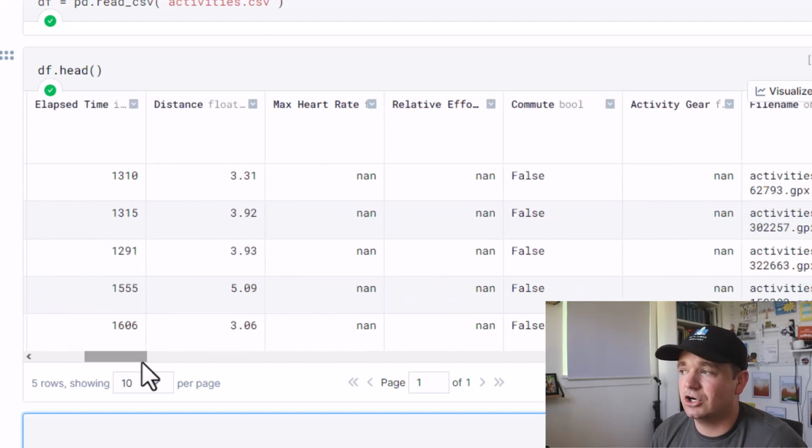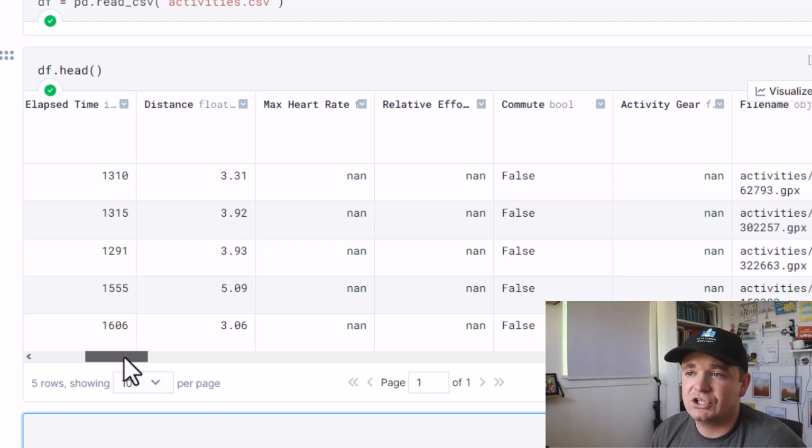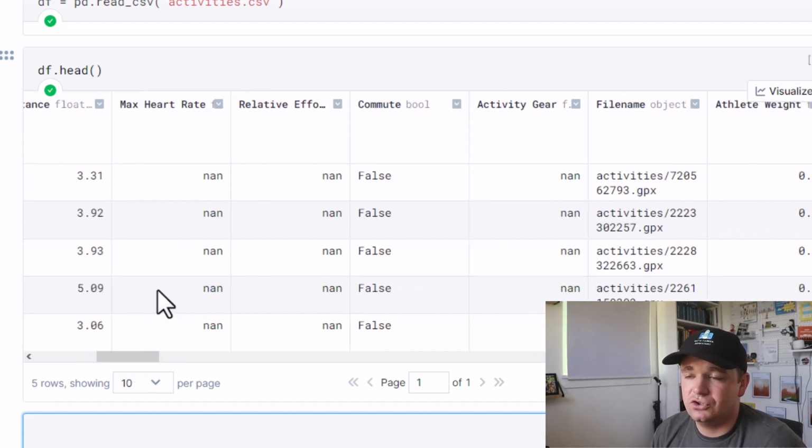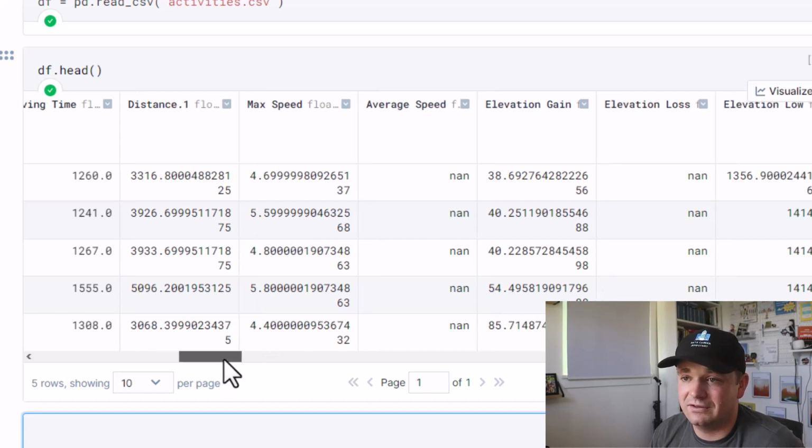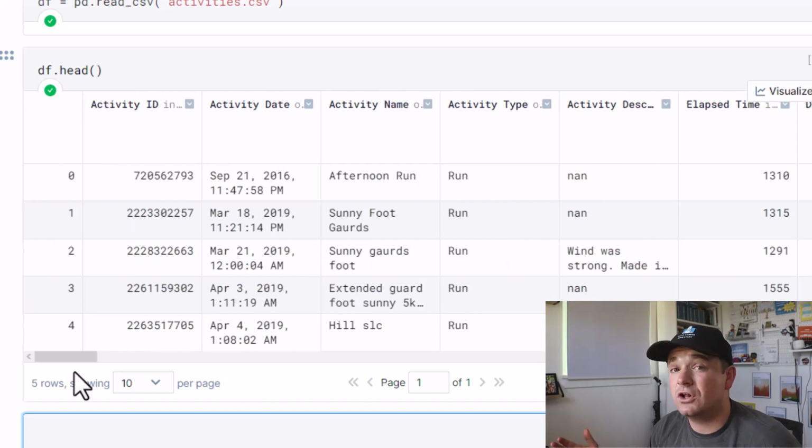Distance, that's going to be hard because sometimes I bike. I don't think I've biked anything further than 50 miles, so that might be something. Max heart rate, my max heart rate is like 220 probably, so nothing above that. Max speed, so unless I'm biking downhill really fast, I probably didn't go over 30 miles an hour. If I'm running, I definitely did not go over like 15 miles per hour. And those are all the expectations I could think of off the top of my head. So let's figure out how to turn this into a great expectation and do it programmatically via Python.